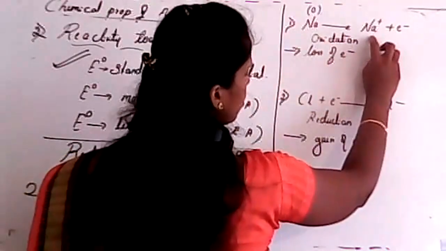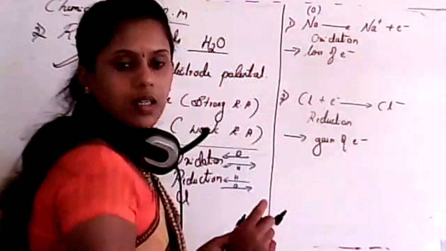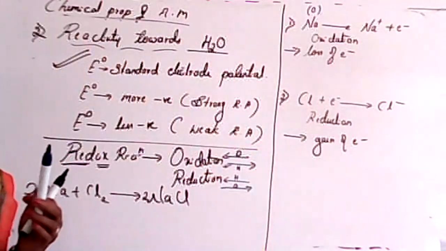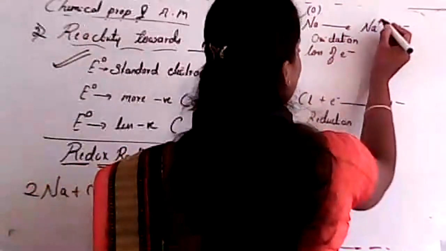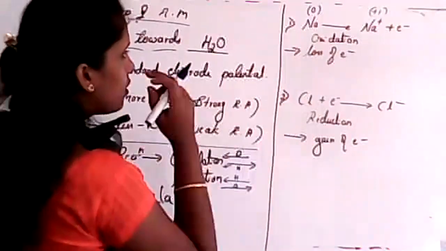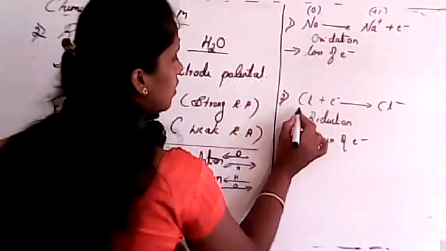What about in this case, Na plus? What is the oxidation state of Na plus? Yes, it is +1, the charge over that ion. It is +1. Clear? Now I'll consider this one, Cl.